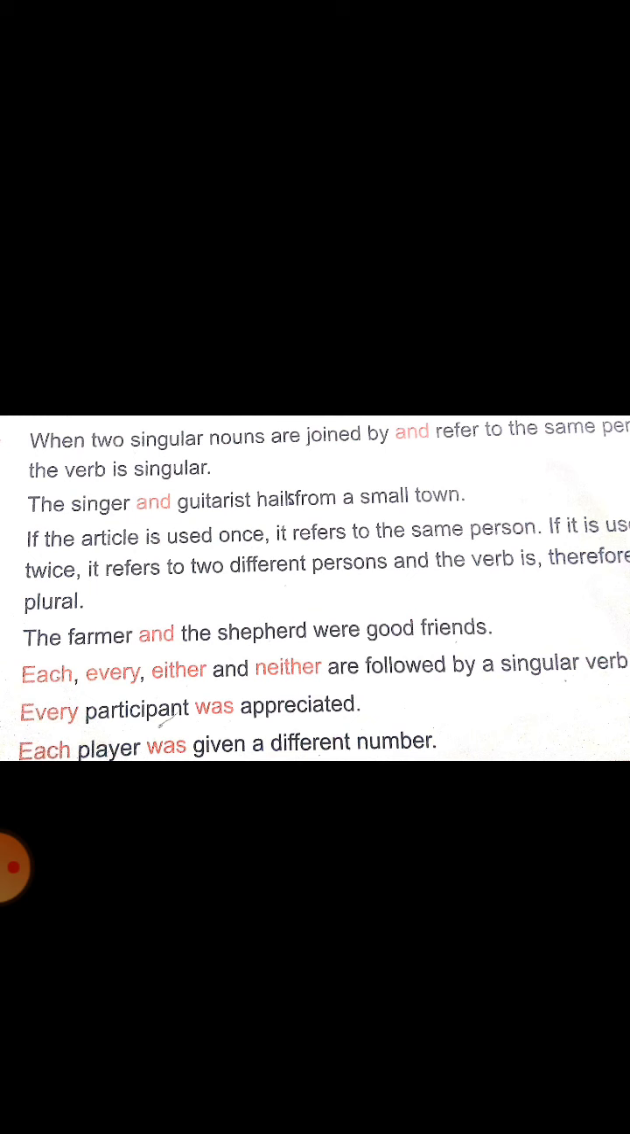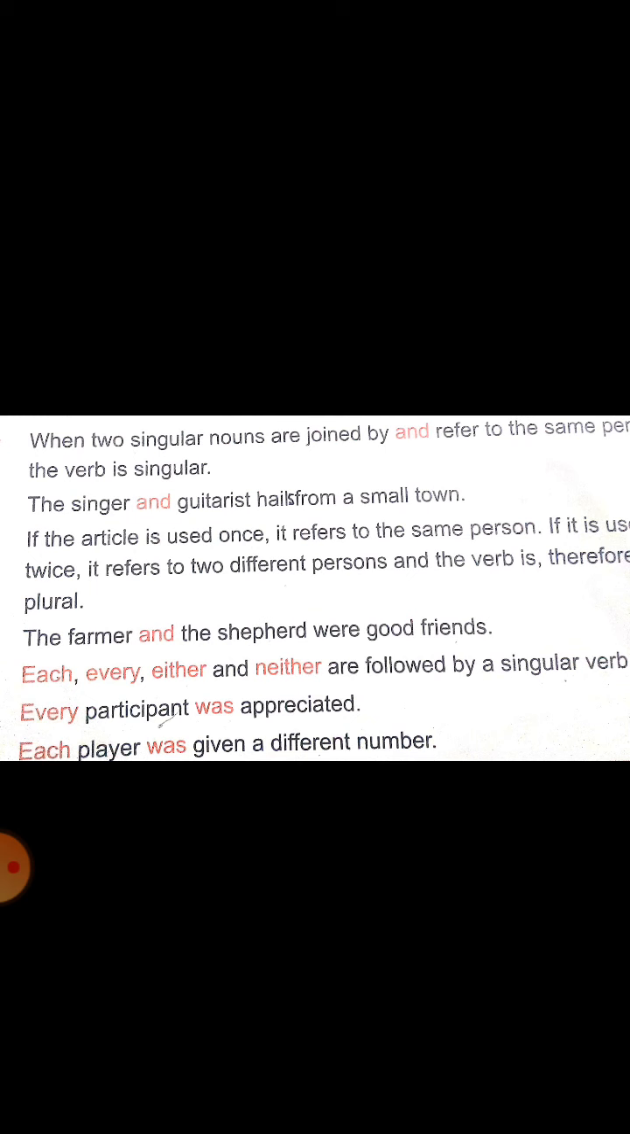So, to repeat, when the article is used twice with two different nouns, it is plural as it refers to two different persons. So the verb is also plural. Look at the example: the farmer and the shepherd. Farmer and shepherd are connected by 'and', but look at it, the article 'the' is used twice. The farmer, the shepherd. So altogether the phrase is plural. The subject is plural.